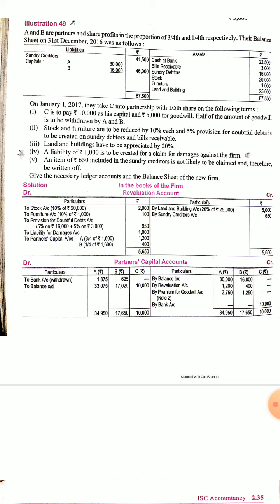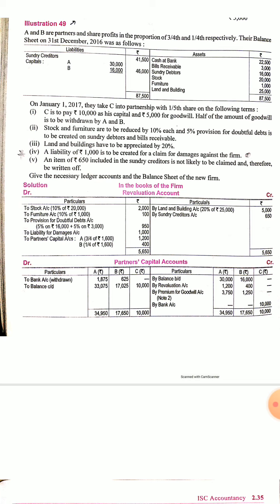A and B are partners and they share profit in the proportion of 3/4 and 1/4, that is 3:1. Their balance sheet is given, sundry creditors, capitals, and cash, bills receivable, sundry debtors, stock, furniture and buildings are given. Again, what are the adjustments? On 1st January 2017, C was taken into partnership by 1/5 share of the firm. So following terms will be followed.